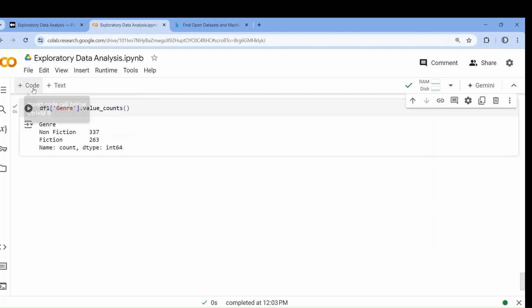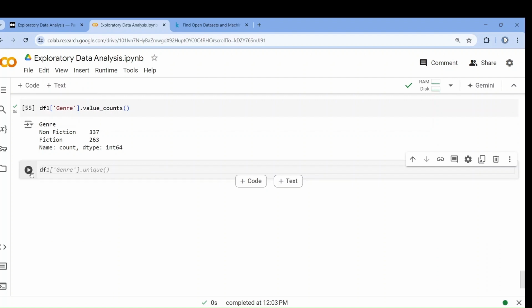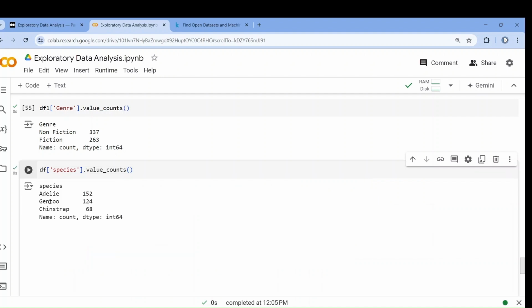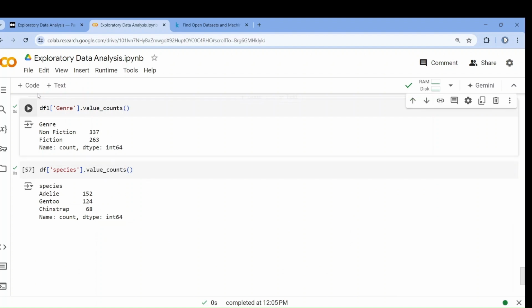In the Penguin dataset also, first let me run this. You can know the species types. So you have to write df species dot value underscore counts. You can understand there are three species types. So this way you can explore the data.